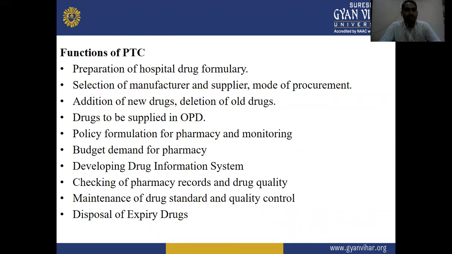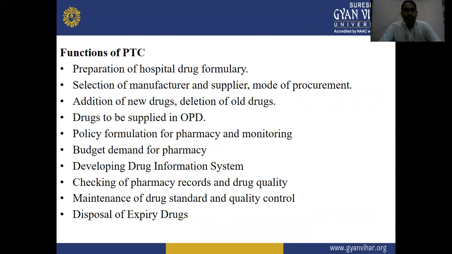Next, functions of the pharmacy and therapeutic committee. The first function of the PTC is preparation of the hospital drug formulary, selection of manufacturer and supplier, and mode of procurement. The next function is addition of new drugs and deletion of old drugs from the hospital formulary.